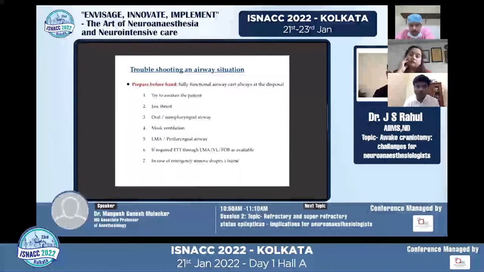So always, as I said, the troubleshooting of an airway situation starts preoperatively, beforehand. Preemptive preparation is the key. The airway cart has to be fully functional, with video laryngoscope, fiber optic, whatever is available, kept ready. But most importantly, most of the times, we need to try to awaken the patient, give a good jaw thrust, and if possible, a well-fitted nasopharyngeal airway, which has to be calculated beforehand, and not run around looking for the right sizes at the time of a calamity.